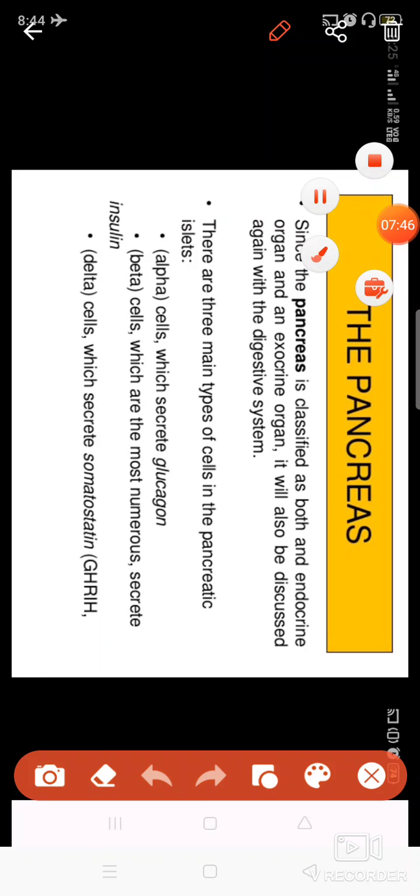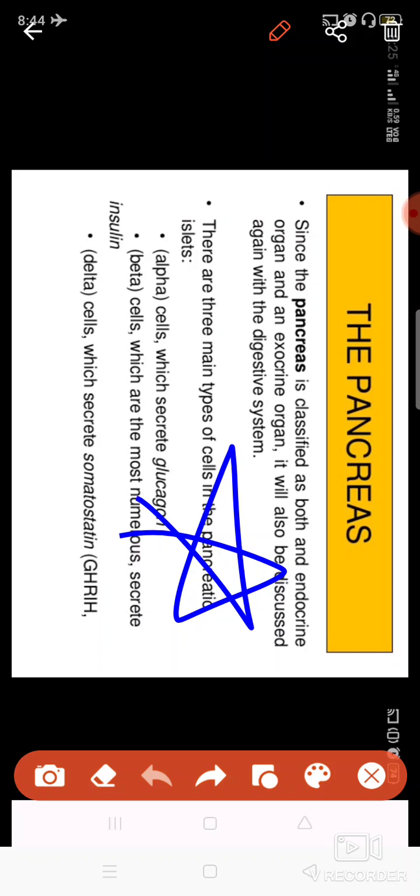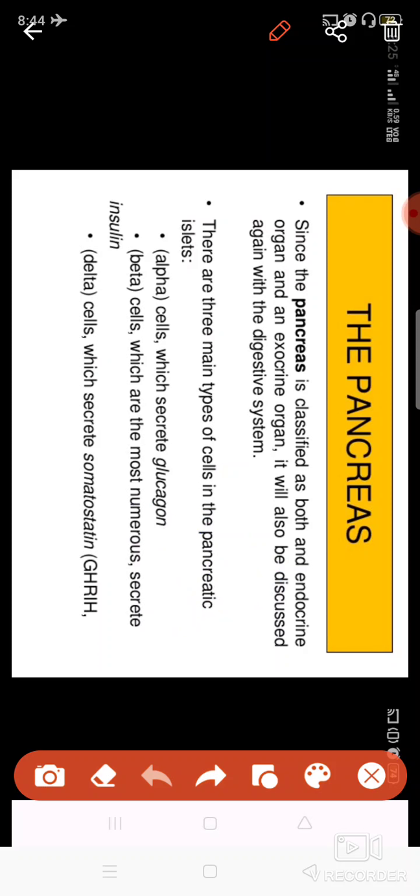Now comes the next gland, which is known as the pancreas. The pancreas is basically a mixed gland. As I told you, it has both kinds of function. It releases hormones as well as digestive enzymes. The endocrine part of the pancreas is made up of some cells, and this is a very important part, because this question comes.